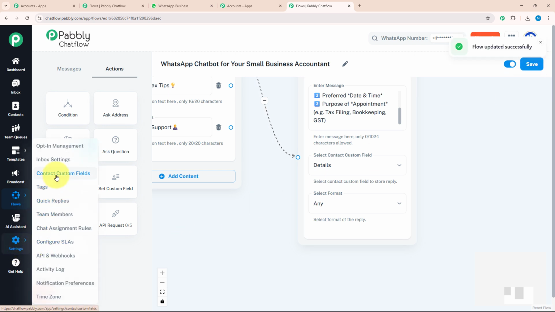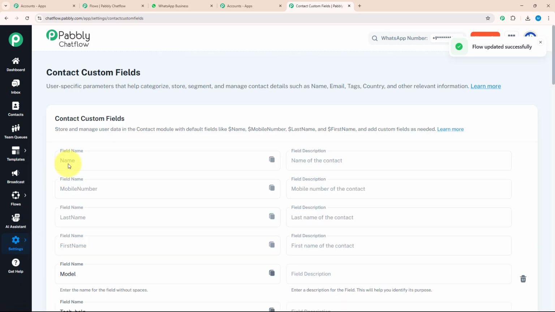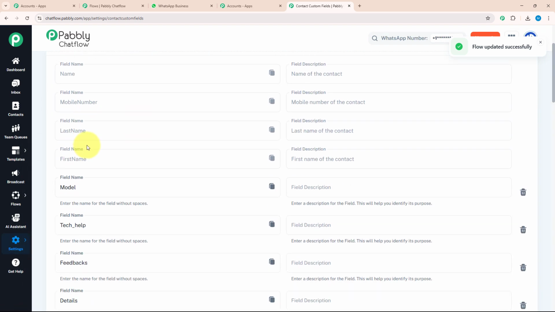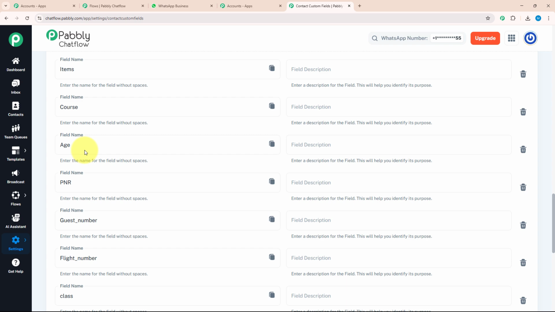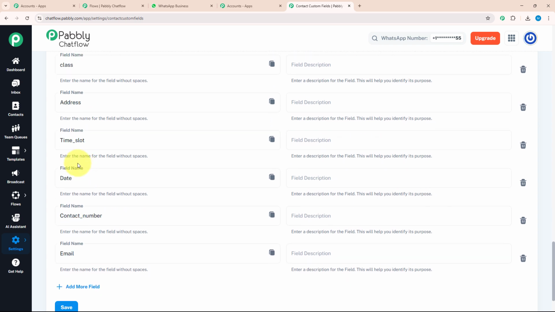Here, you can see a feature, contact custom field. By clicking on it, you will land on this page. Here you can add as many contact custom fields as per your requirement. As you can see, I have added multiple contact custom fields. Now I will resume back to my flow.